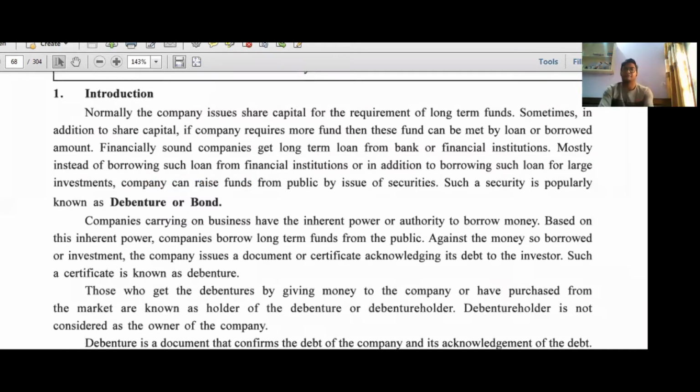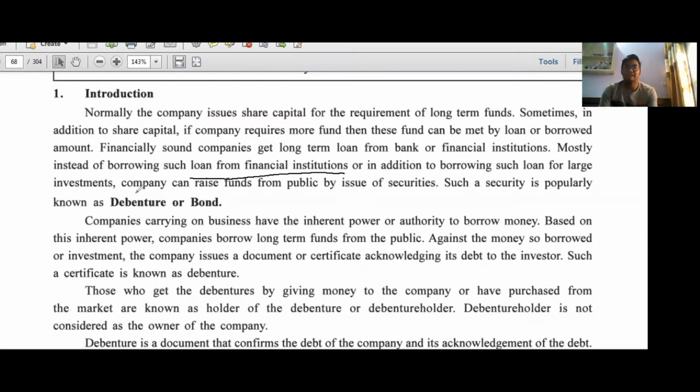It means if a company needs some extra money other than the issue of equity shares, such extra money the company can raise either by taking a loan from any bank or financial institutes.